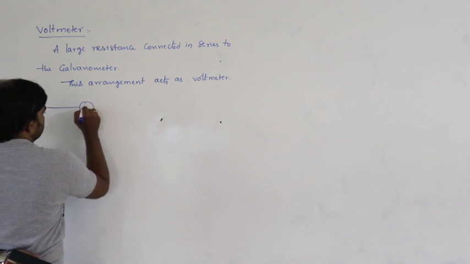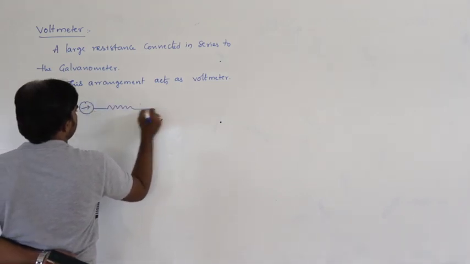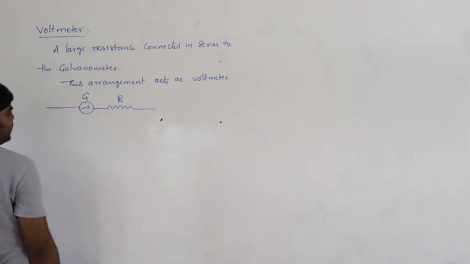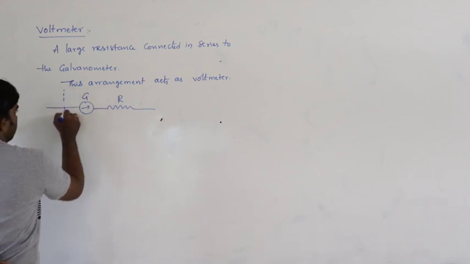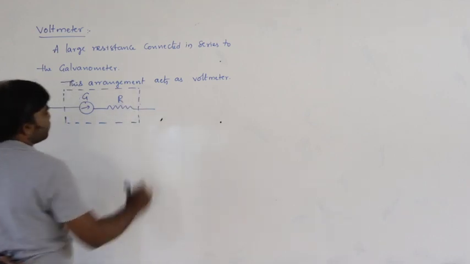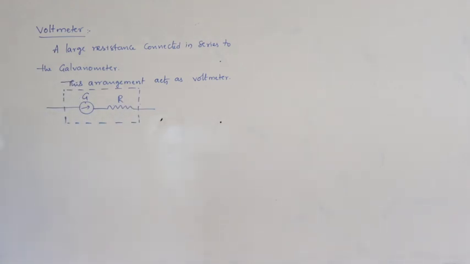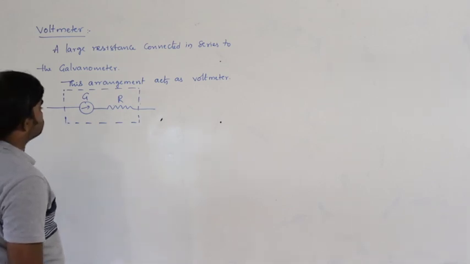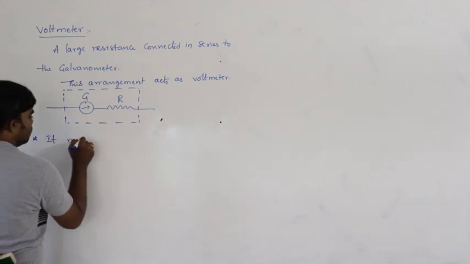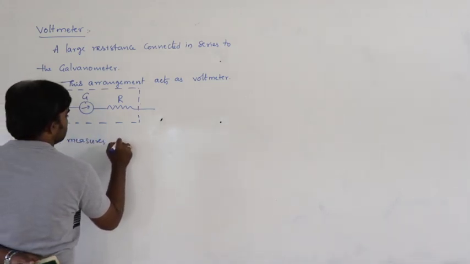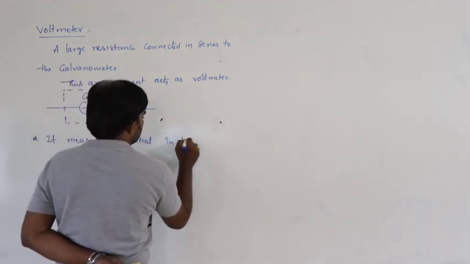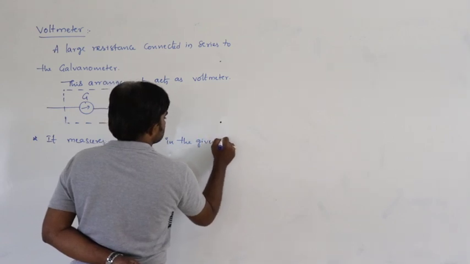Let us say this is the galvanometer G and this is the high resistance. This arrangement acts as a voltmeter, a large resistance connected in series to the galvanometer. What is the use? It measures potential in the given circuits.